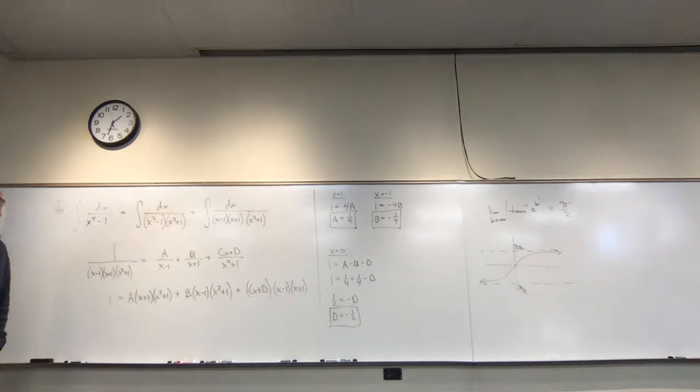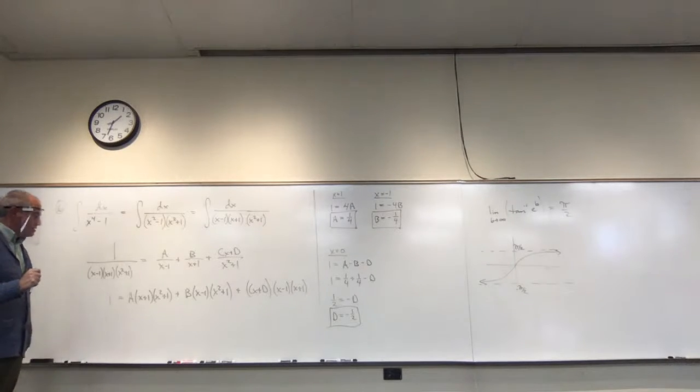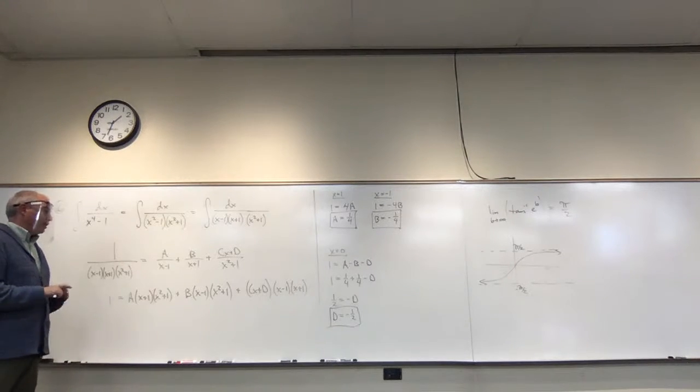But we still don't know what c is. So how could we get c? We need to plug something in or use a power of x that's going to show up with c in it. There's a couple ways you could go.